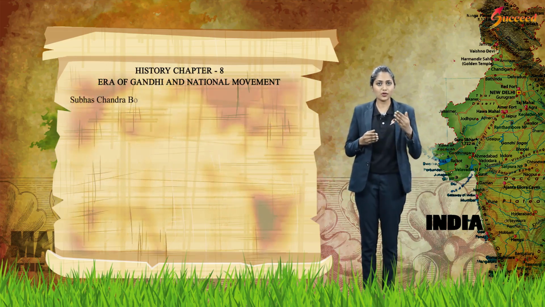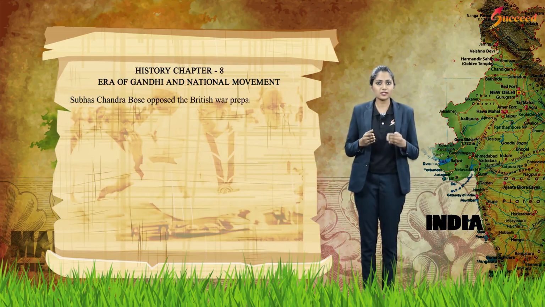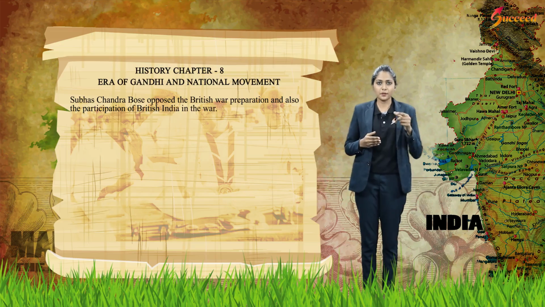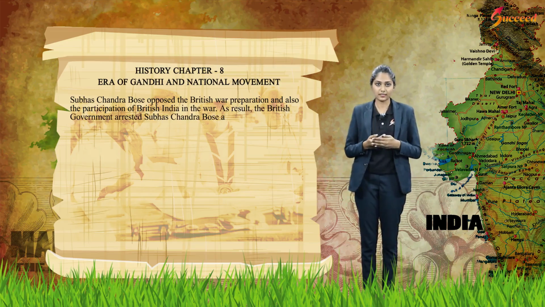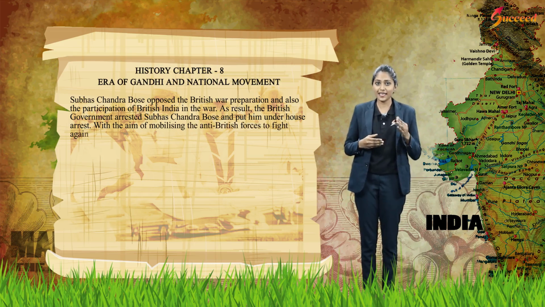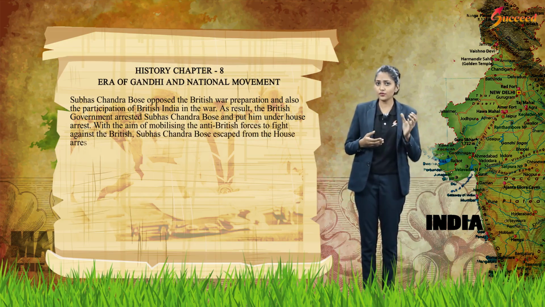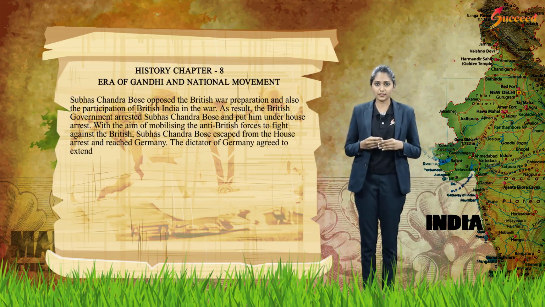Subhash Chandra Bose opposed the British preparation and also the participation of British India in the war. As a result, the British government arrested Subhash Chandra Bose and put him under house arrest, with the aim of mobilizing the anti-British forces to fight against the British. Subhash Chandra Bose escaped from the house arrest and reached Germany. The dictator of Germany agreed to extend all the help to Bose. He broadcasted his speeches over the Azad Hind radio to Indians.